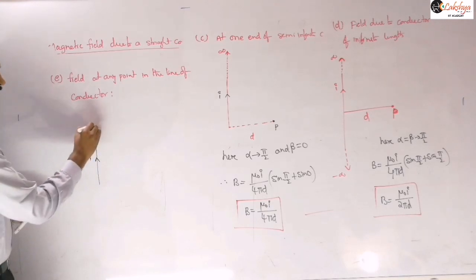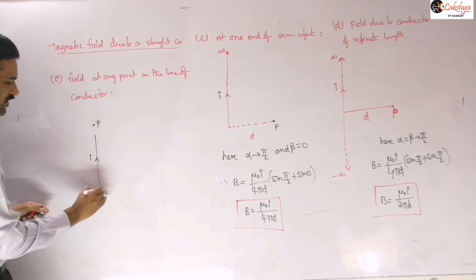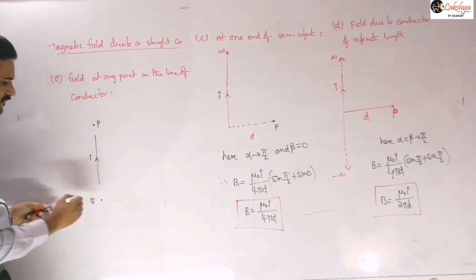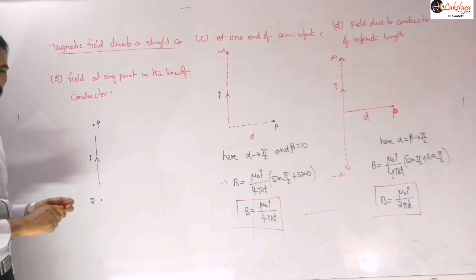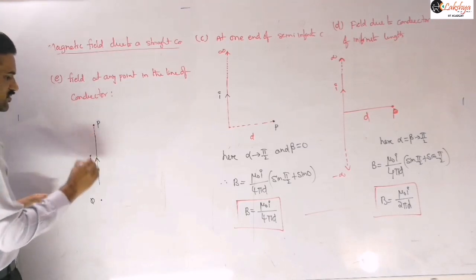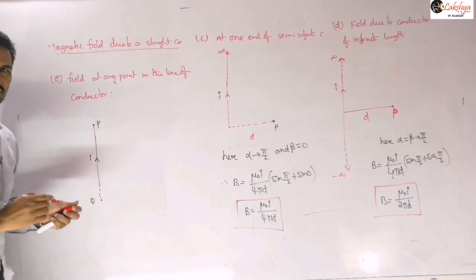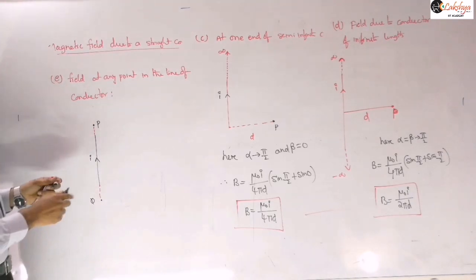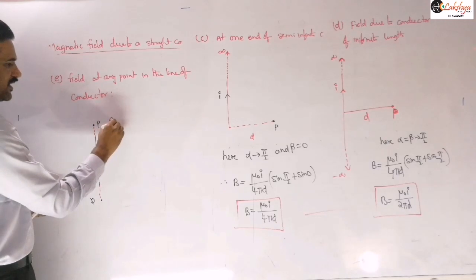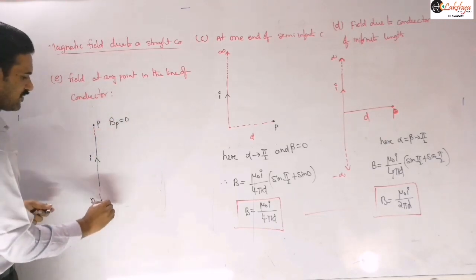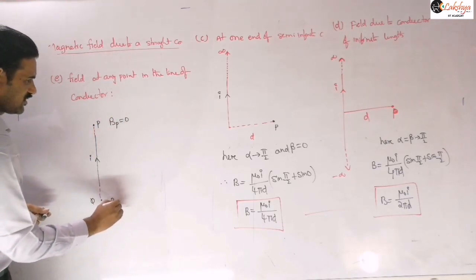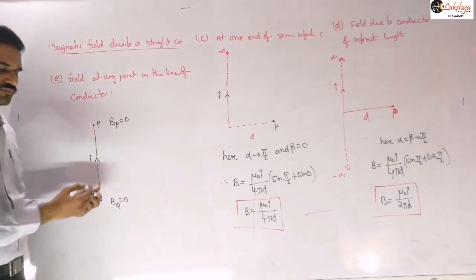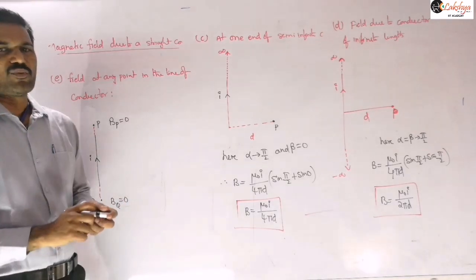Then the magnetic field either at this point P or at this point Q: those points are lying in the same line as the conductor, right? If you choose such points, the magnetic field at those points will be 0. So the magnetic field at point P is 0 and the magnetic field at point Q is also 0, which we discussed already in the case of point charges.